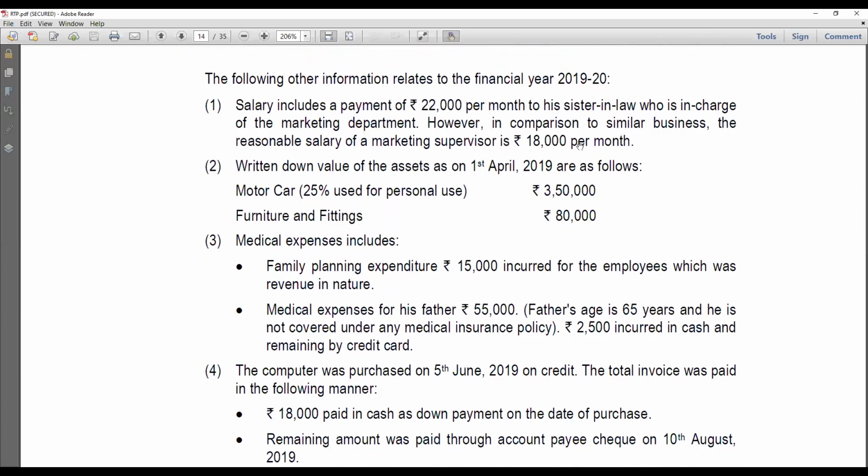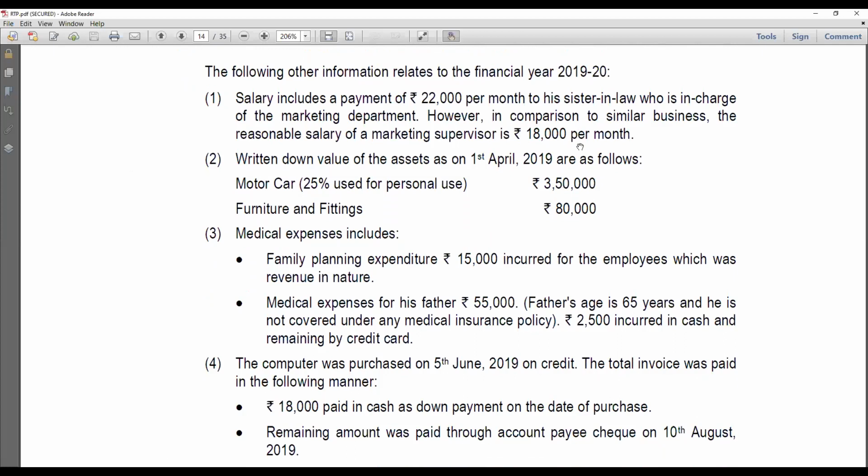So the first adjustment. Salary includes a payment of 22,000 per month to his sister-in-law who is in charge of the marketing department. However, in comparison, so there is an excess amount paid to a relative. Yes, she is a relative, but is she covered in the relative's definition under 40A(2)? No, she is not. Sister-in-law is not covered. Individual, spouse, lineal ascendants and descendants, and brothers or sisters of the individual alone are covered, and sister-in-law is not covered. So any amount paid is allowed, no adjustment is required.